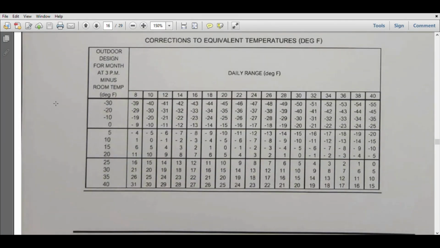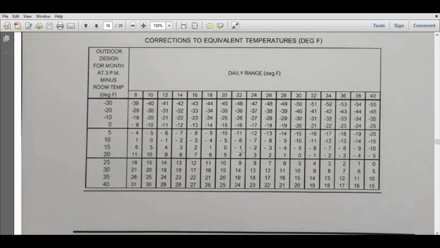See, our temperature correction to equivalent temperature. Our temperature difference is 18.2. So here 18.2, 18 is not there, 15 is there, above that 20 is there. We have to go for the higher value, 20. And our daily range, Bangalore daily range is 22. We have to intersect 20 and 22.